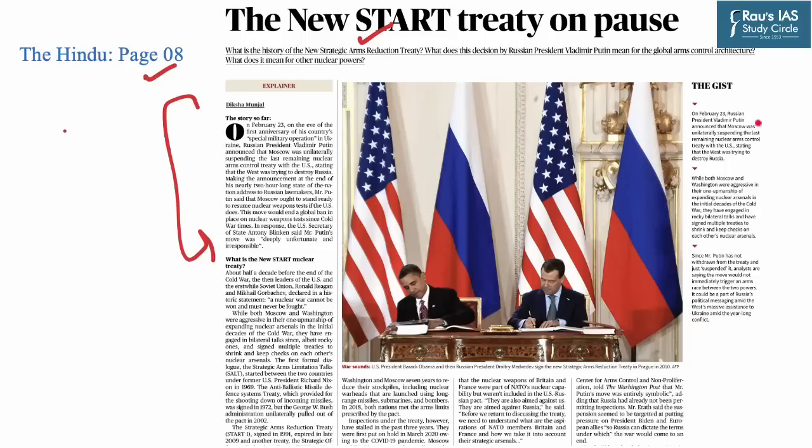So this article is in news because recently the Russian president has announced that it is unilaterally suspending the last remaining nuclear arms control treaty with the US. However, Russia has just suspended the treaty and it has not totally withdrawn from the treaty.